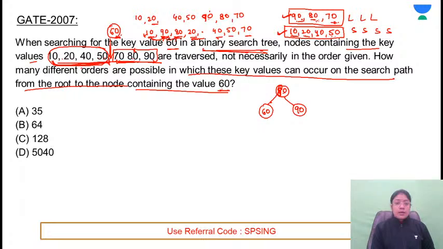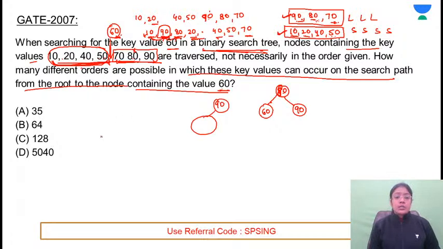In the sequence 90, 80 के बाद 70 is coming somewhere. It's not necessary to take 80 after 90, you can take here 20. Because after 90, try to understand the concept. अगर आपको 60 सर्च करना है और आप 90 पे हो तो 60 सर्च करने के लिए you need to access the elements which are smaller than 90. All these elements are smaller than 90, so you can take any element. Right? So how many combinations can be found?